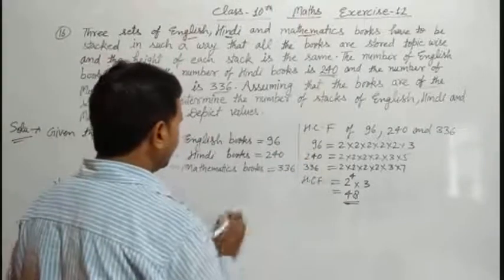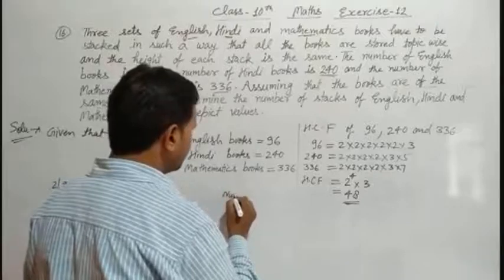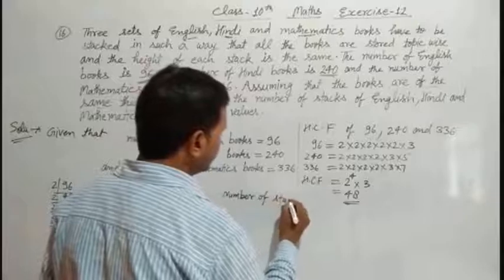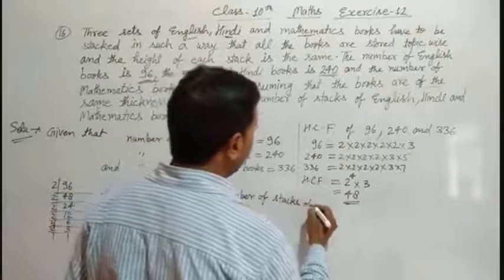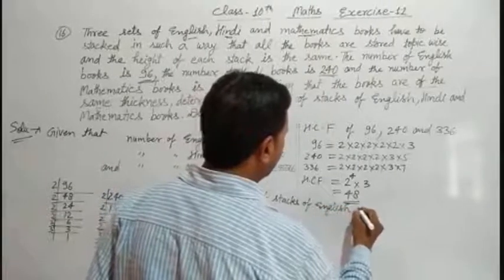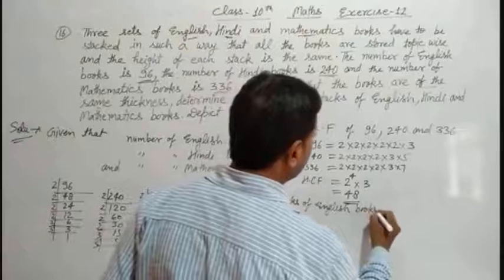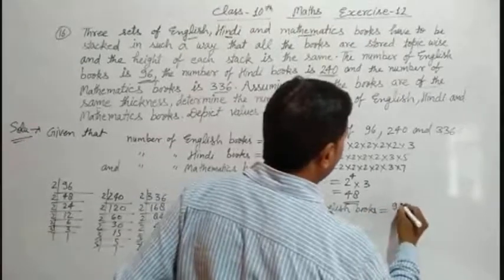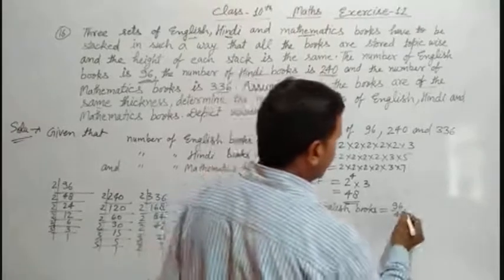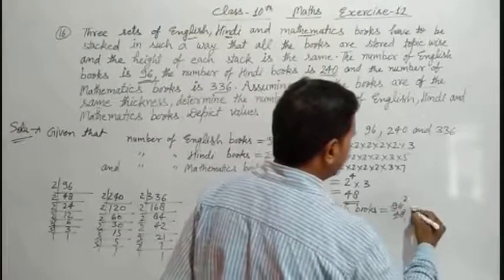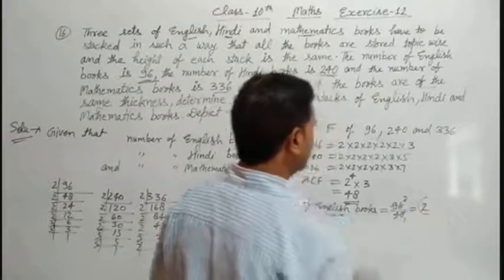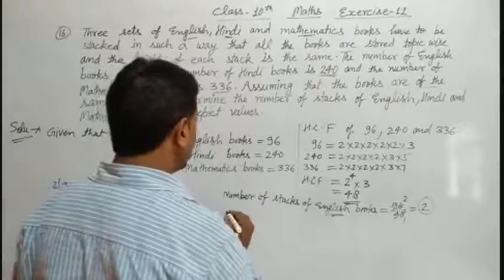Now the number of stacks of English books is equal to total number of books upon HCF. 96 upon 48 is 2, which means the number of stacks of English books is 2.